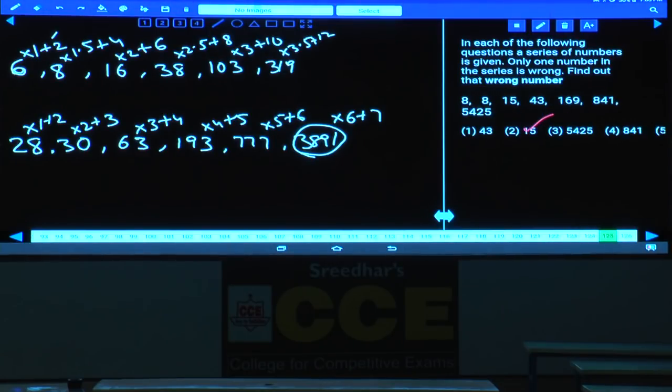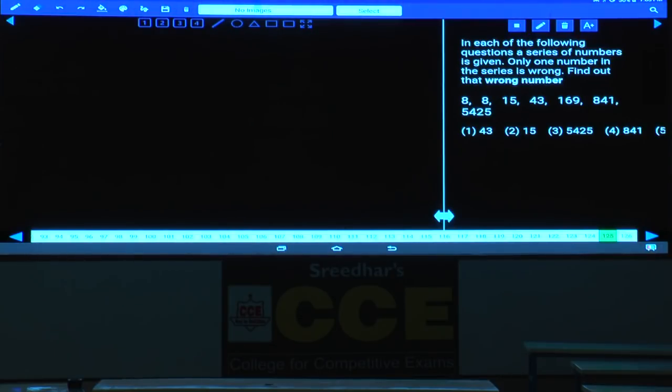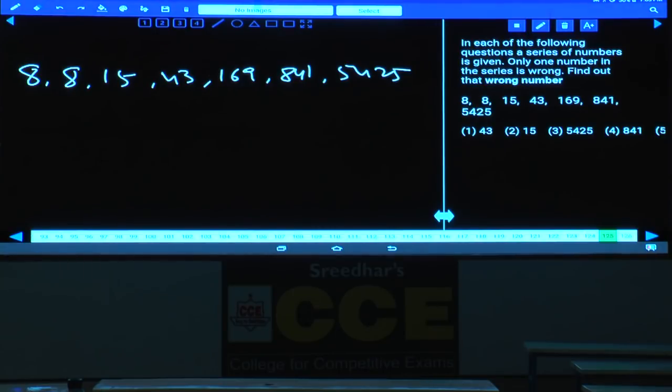Then coming to question number 125. Now in this question: 8, 8, 15, 43, 169, 841 and 5425. Again the numbers are increasing at a very fast rate and it must be under combination or product. 8, 8, next one is 15, and next to 15 is 43, next to 43 is 169, and 841 and 5425. Then tell me the logic here. 8 and 15 can be written as into 2 minus 1, 15 into 3, 45 minus 2, hence it must be into 1 minus 0.